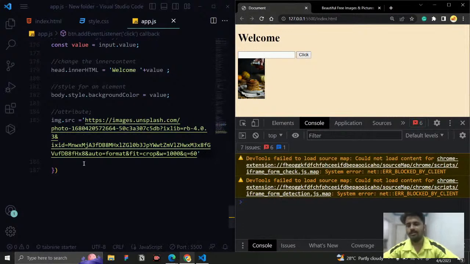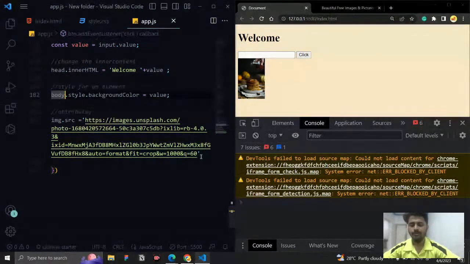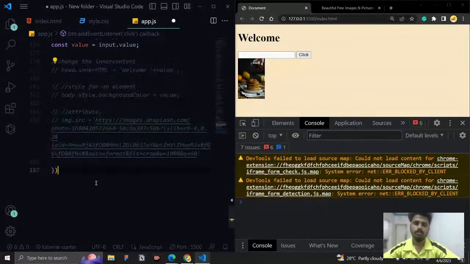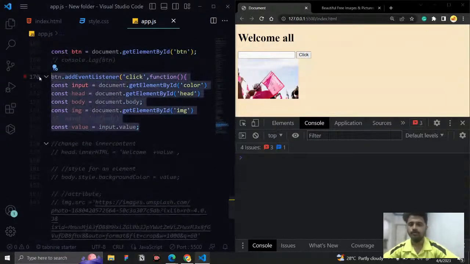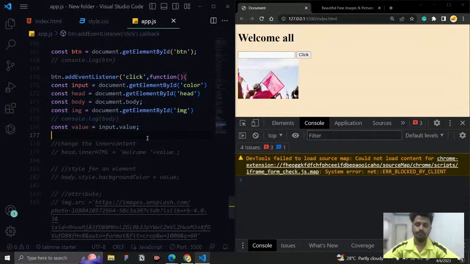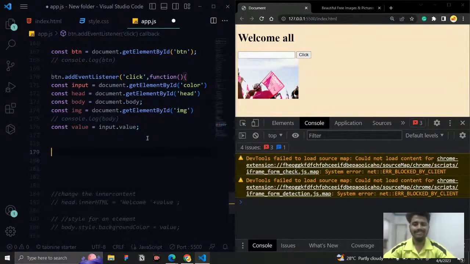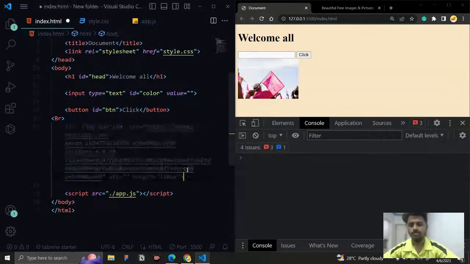Okay, so now what we can do, let me comment out this one, and let me comment out this one also. We don't want these. Here I'm just going to use the if statement, the if condition statement, and come up with an application. I'm going to come out of these two.